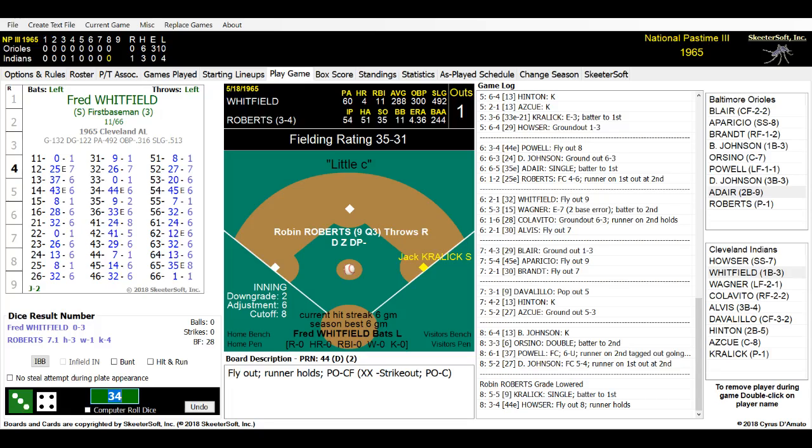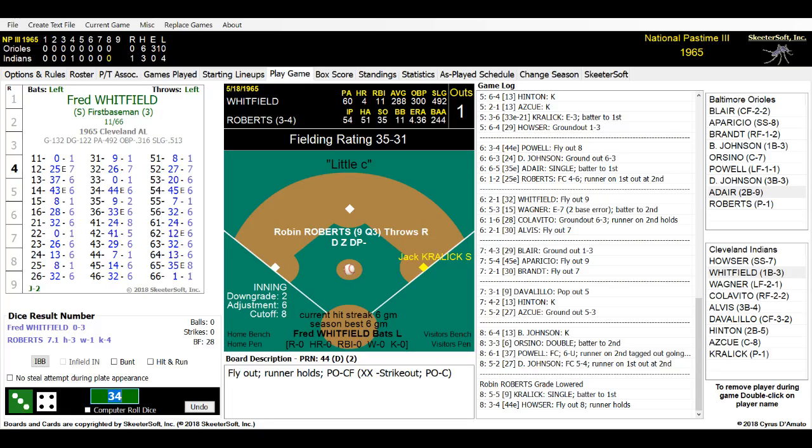He had to watch that. I've got a feeling he stopped for a sec to watch what's going to happen. Barely makes it back to first base. Fred Whitfield is due up. Great play by Paul Blair. You want to call it that? He created his own assist, so we'll go with that. Catch by Blair, assist by Blair.